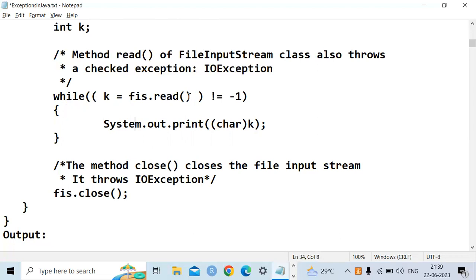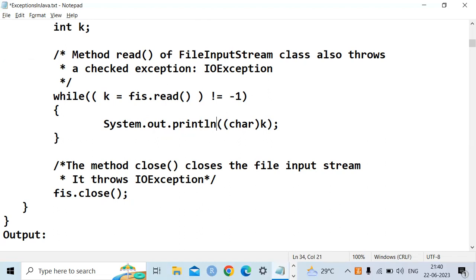So see, what is the difference between print and println? Here you have to understand. Print means it will display on the same line. Println means the next line. Okay. For example, the file contains the information welcome to India. It is completely a single line. So if you want to display whatever we have seen in the file, then you have to use print. Then actually the character by character will be read, but printed side by side. If you say println, what will happen?